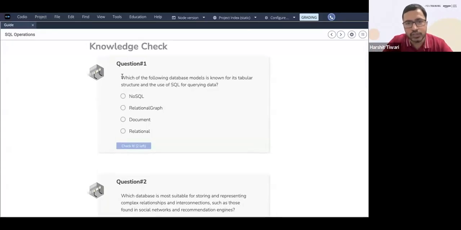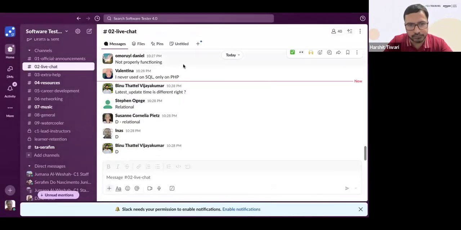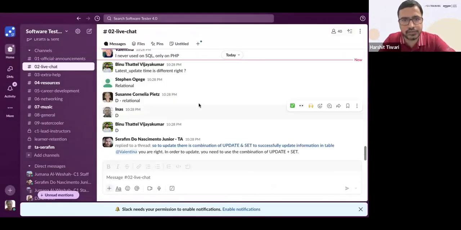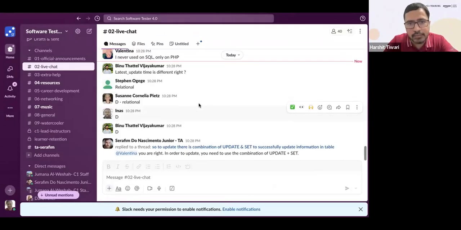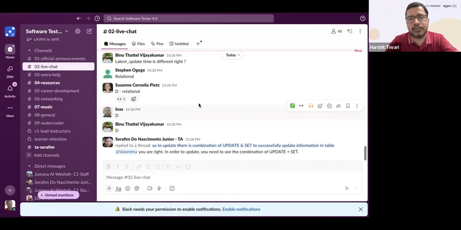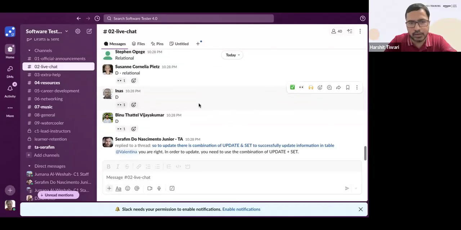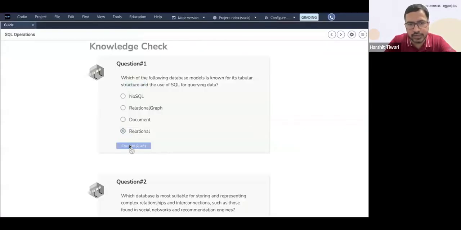Question one: which of the following database models is known for its tabular structure and use of SQL for querying the data? Is it NoSQL, graph, document, or relational? Quickly tell me in the live chat. Stephen says D. Binu says the last update time is different. Yeah, that's the time, and that is saved with the now function, which gives the current time. D is correct, relational. That is absolutely correct.